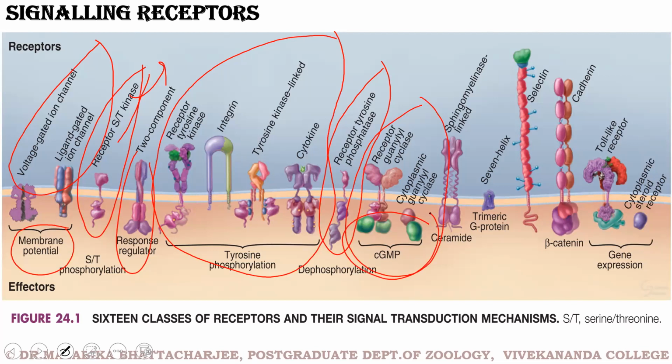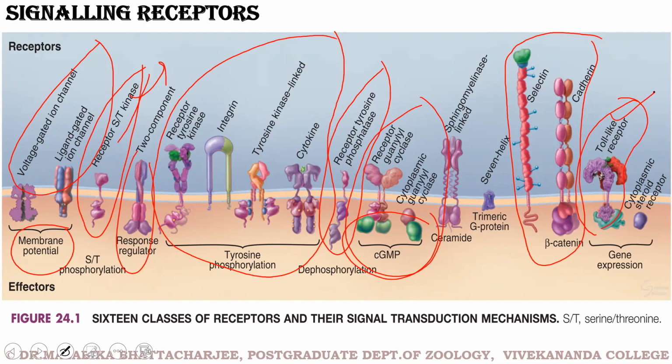We have some adhesion receptors. So this is the beta catenin group. This is the adhesion receptors, selectin and cadherin. And this particular receptor is a gene expression receptor. This receptor is associated with the immune system. This is a pattern recognition receptor.